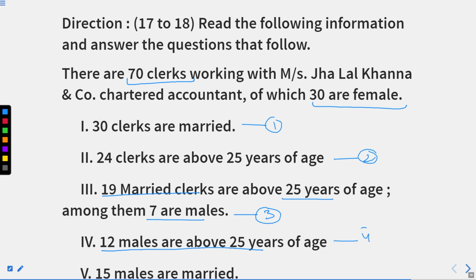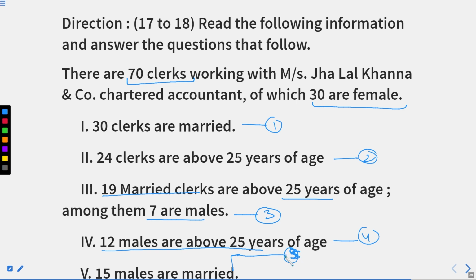This is your fourth statement. Now 15 males are married. I hope you get this, right? Now after reading all 4 statements, sorry, 5 statements, this is your fifth one, right? I repeated the 4th again. So a total of 5 statements are there.